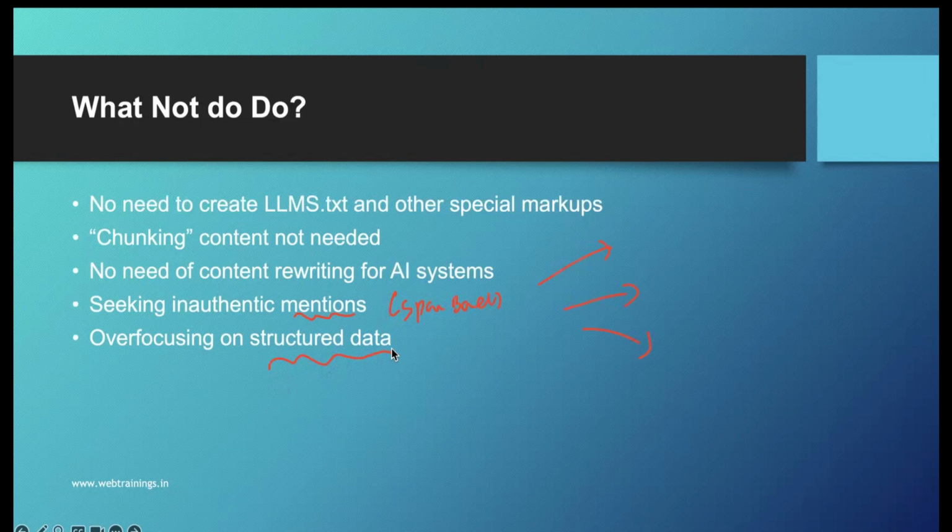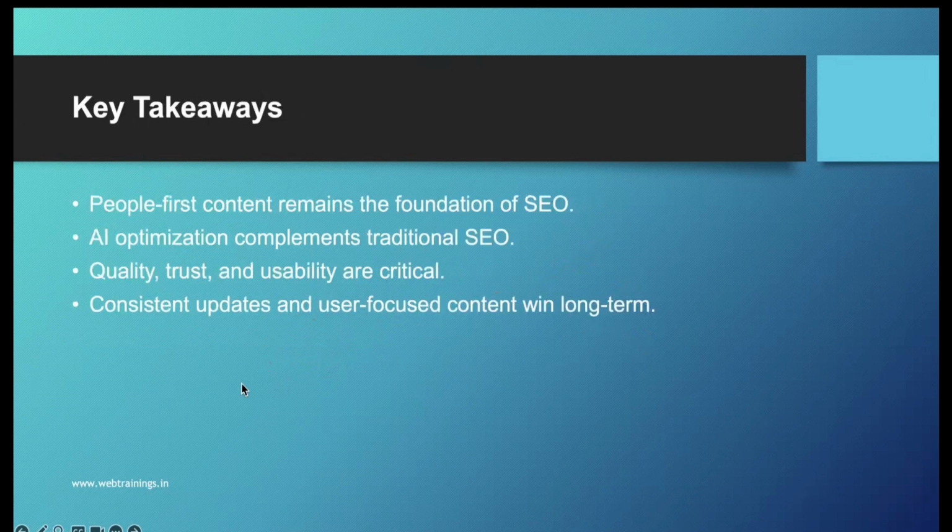So these are the few things which you have to understand and follow. I hope you understood this option. Now, the key takeaway. What is the overall discussion? Simple. People-first content remains the foundation of SEO. That's it. First you have to think about your audience when you are writing the content. And AI optimization complements traditional SEO. If I don't have SEO, AI optimization won't work. So you have to have traditional SEO with AI optimization. Quality, trust, and usability are critical, which is basically your overall website quality, overall trust factor, and the usability and experience on your website.